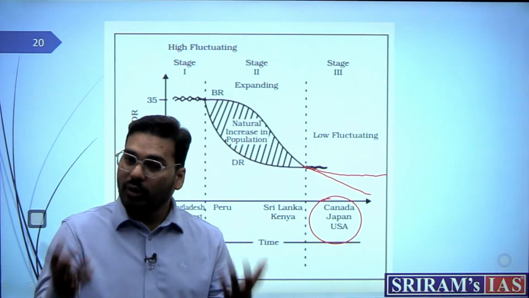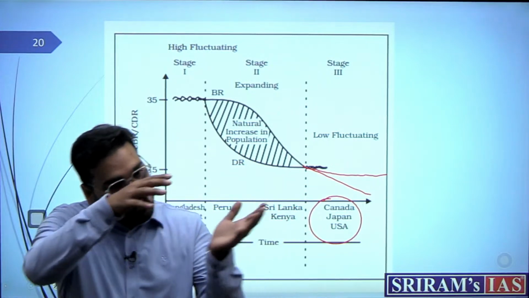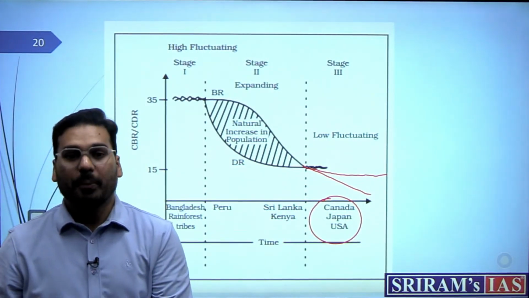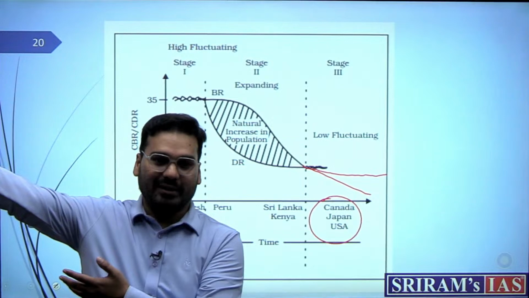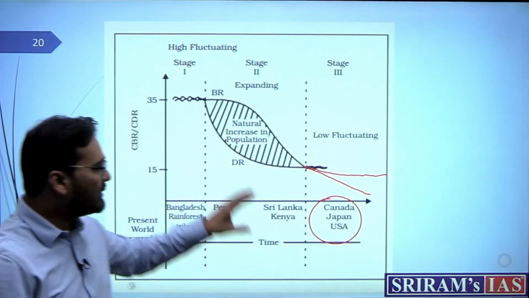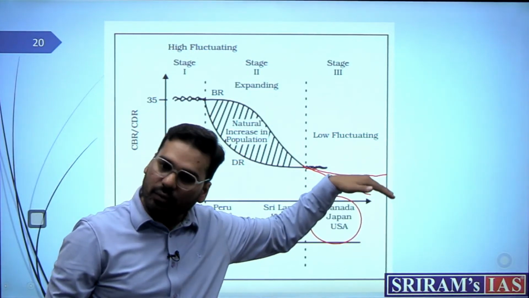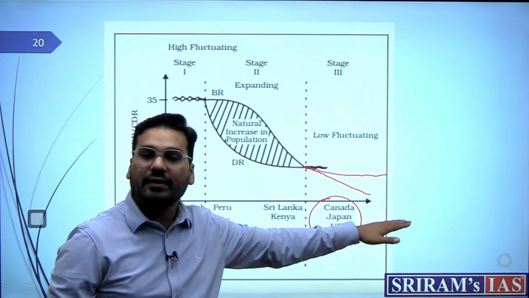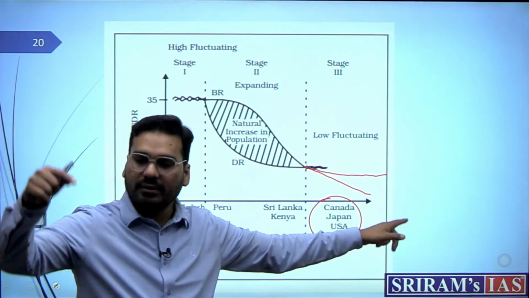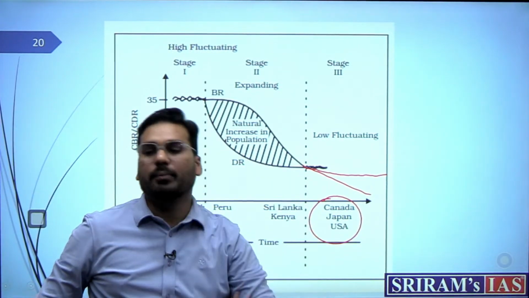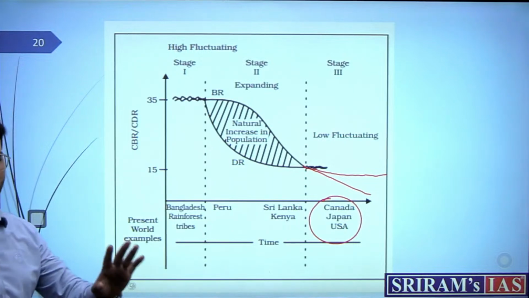Population decline, it's not only about aging. First there will be aging and then there will be decline. Because they are not going to live for say 200 years. They will also die, right? So this is a map you can actually extend and tell how the birth rate is declining over a period of time and the death rate is still higher. That means leading towards a decline in population overall. You get my point, everyone?